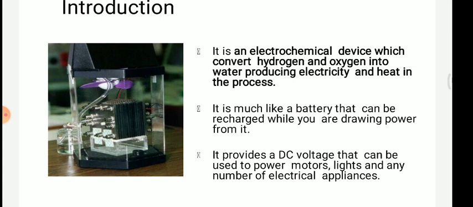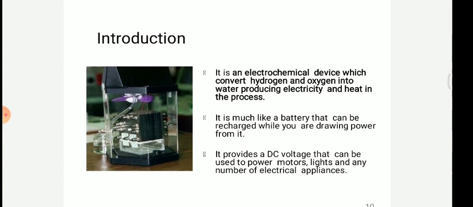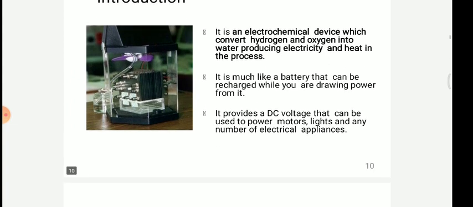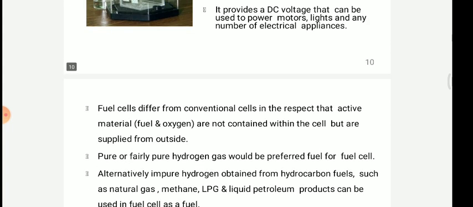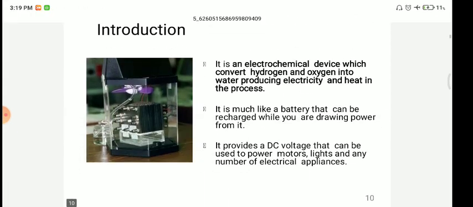We also use a DC inverter that converts it into alternating current. In the next lecture we will continue our topic of fuel cell discussions.